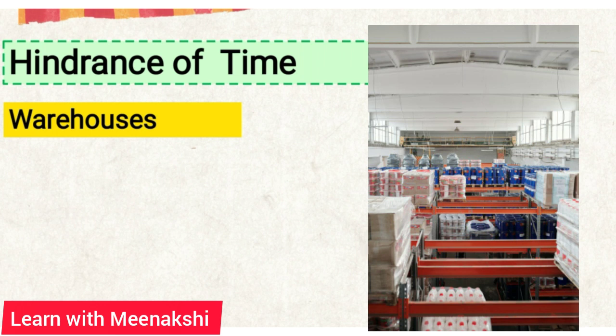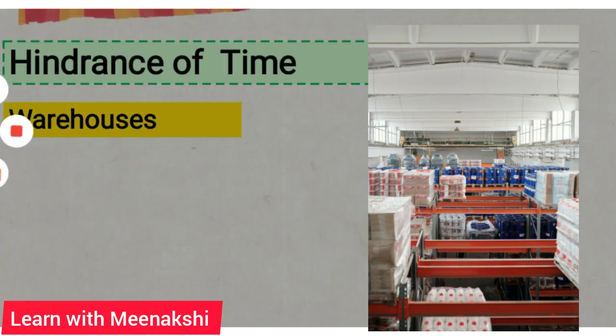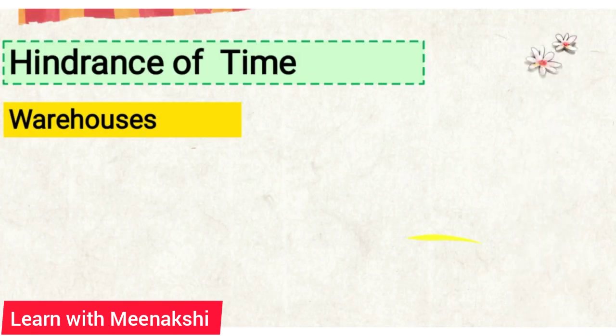Does the manufacturer wait for that? No. He produces it, he keeps it in the warehouses, and as soon as the demand arises in the market, he supplies it. So, hindrance of time is removed by warehouses. Let's move on with the next point.